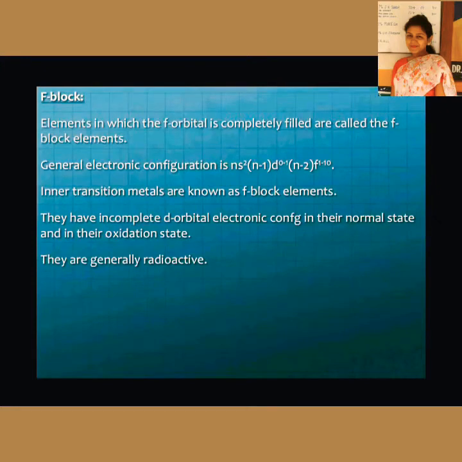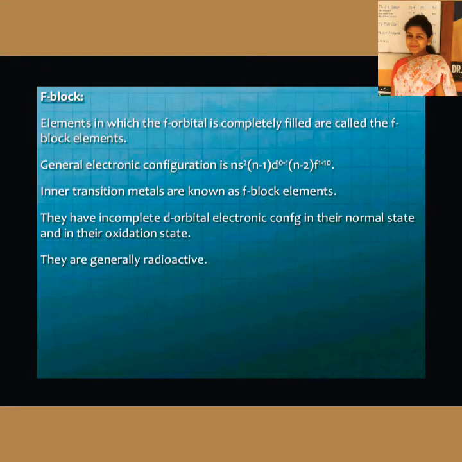Now coming to f block elements or inner transition elements. Their position is at the bottom of the periodic table. Their general electronic configuration is ns2 (n-1)d 0 to 1. And here you will have to just see, it is written here wrongly. It will be (n-2)f 1 to 14.